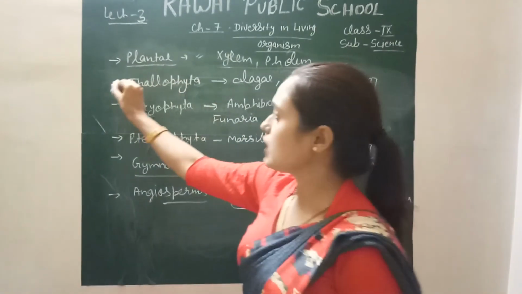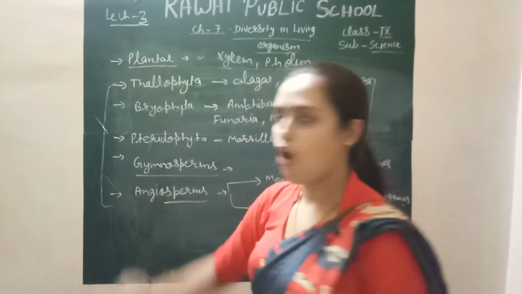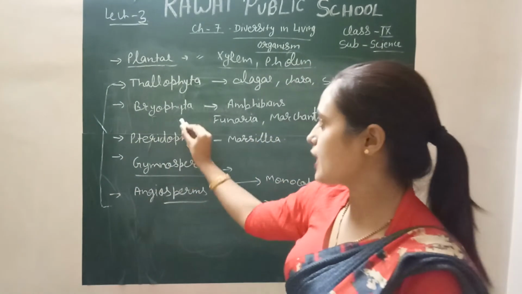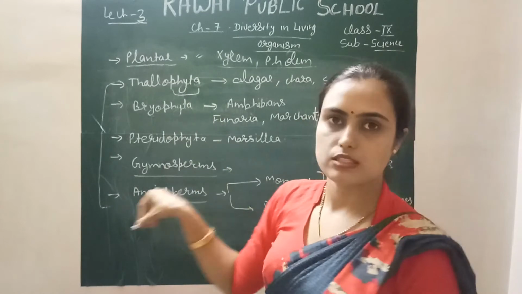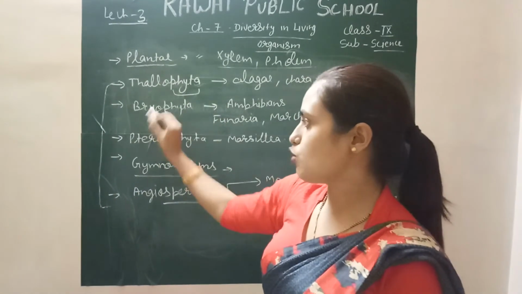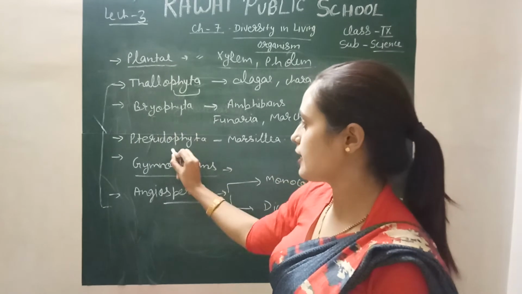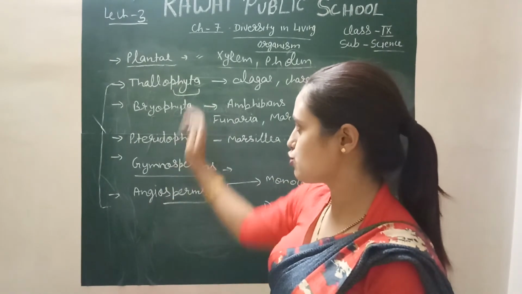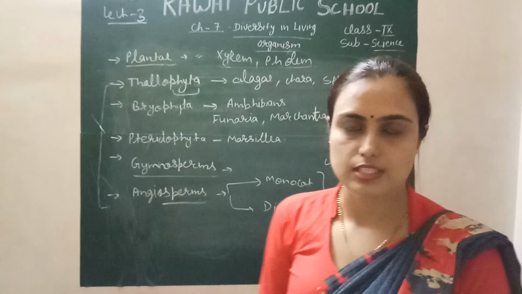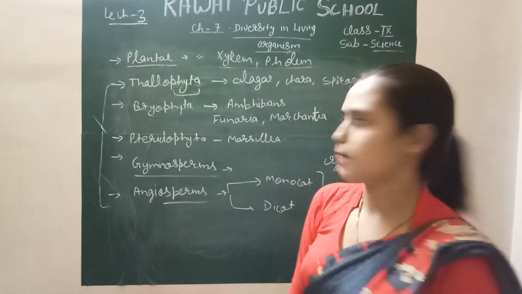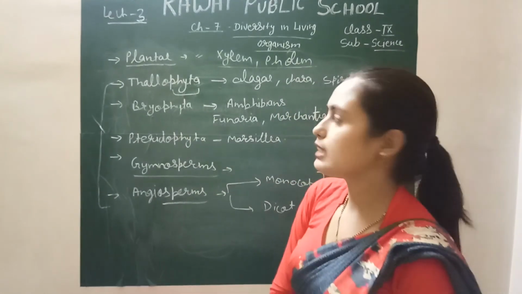These are the different classes of plants: Thallophyta, Bryophyta, Pteridophyta, Gymnosperms and Angiosperms. I will tell you about Thallophyta, Bryophyta and Pteridophyta later on. These are the 5 different classes of Plantae. We will discuss them one by one. Firstly, we will start with Thallophyta.